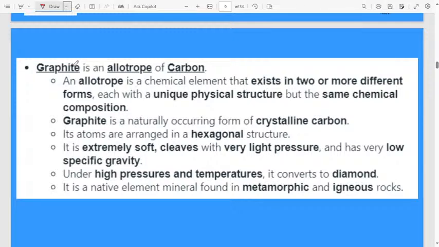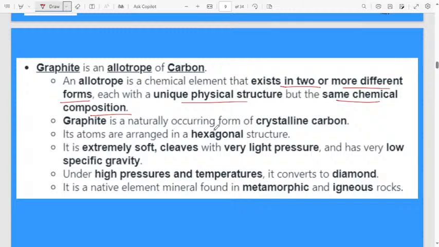An allotrope is a chemical element that exists in two or more different forms, okay, each with a unique physical structure but the same chemical composition. Yes, Sayed, good answer, correct answer. Allotropes means they have the same chemical composition but they will be different in physical structure. Physical structure means appearance in the physical state, it will be different.